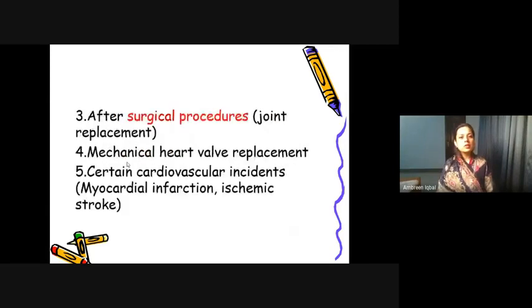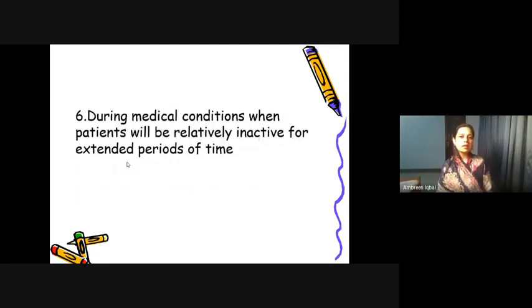Sorry. During medical conditions, the patient will be relatively inactive for extended periods of time, after any fracture, any injury, or stroke. ICU patients are more prone to lie on the bed, especially the elderly ones.